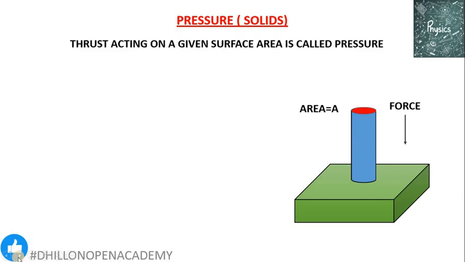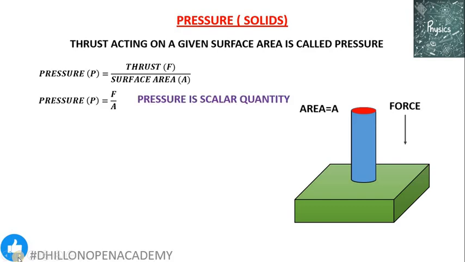So in this case, thrust acting on a given surface area, we call it the pressure. This definition of pressure, which is thrust acting on a given surface area, is valid only for the pressure exerted by solids. So pressure is thrust divided by the surface area on which the given thrust is acting. That is, pressure is F over A, which is a scalar quantity, and in SI system it is measured in the unit of 1 Newton per meter square, because force has unit 1 Newton and area has unit 1 meter square. So its SI unit is 1 Newton per meter square, which is also known as 1 Pascal.